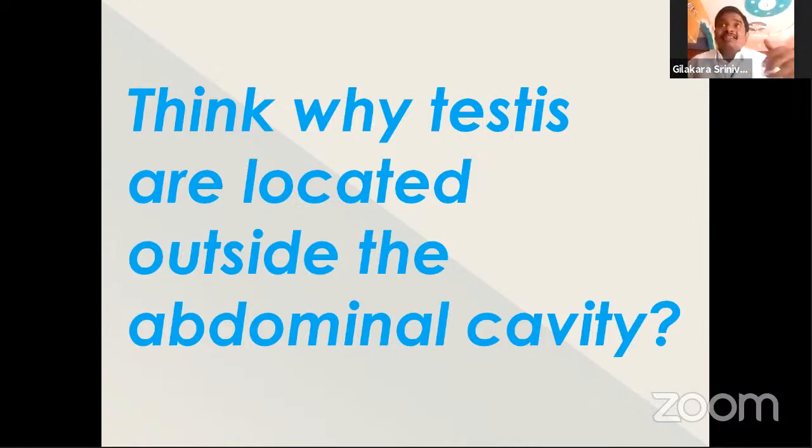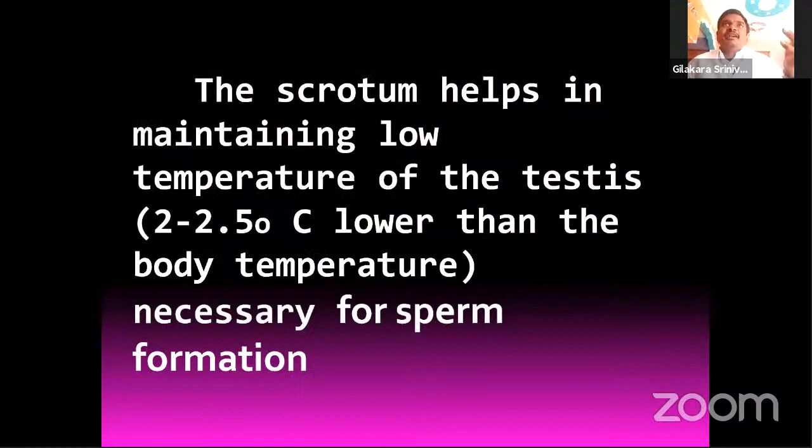Why is it located outside of the abdominal cavity? It means the scrotum helps in maintaining the low temperature of the testes. It reduces the temperature by 2 to 2.5 degrees lower than the body temperature.